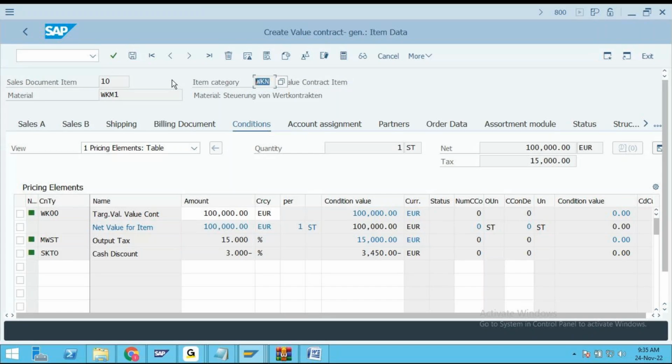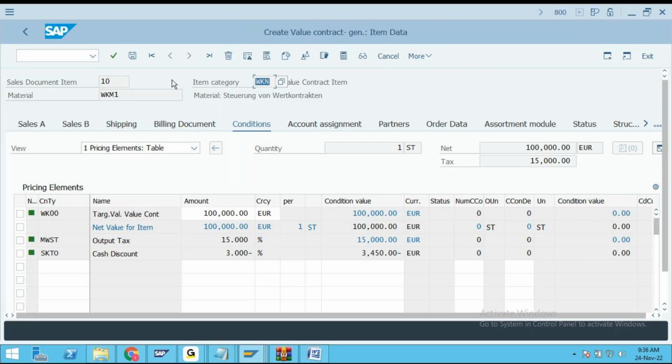Without the materials, how can the system determine the item category? This is the most important point. Very, very important.